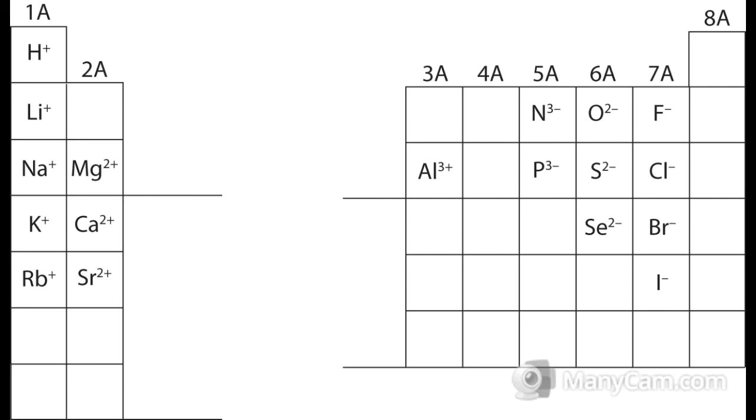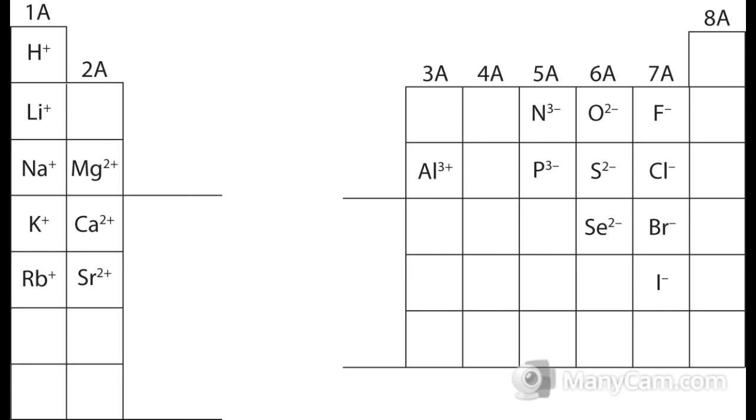In group 2A, magnesium, calcium, strontium, their charge when they become an ion is 2+. In group 3A, we see aluminum. That's still a metal, and when it becomes an ion, it gets a charge of 3+. We see that hydrogen is on top of lithium in group 1A, that first element. Hydrogen is not a metal, but it still becomes a +1 charge when it becomes an ion, so that's why it's in that group.